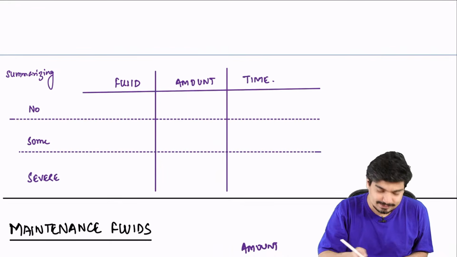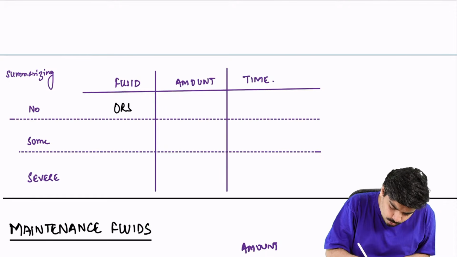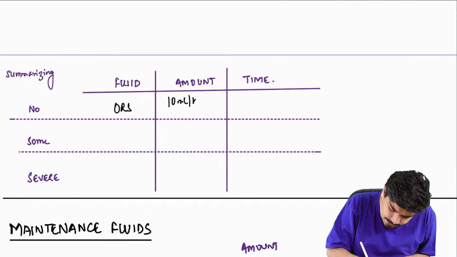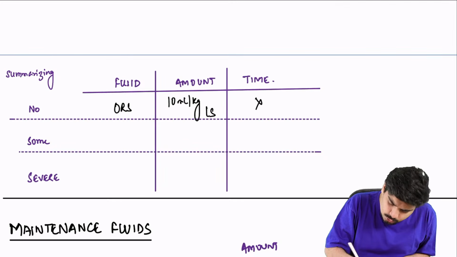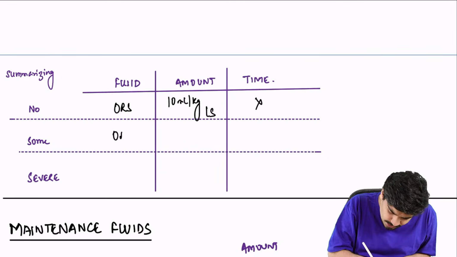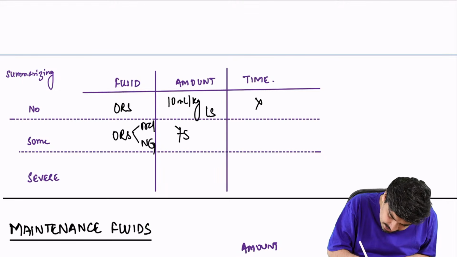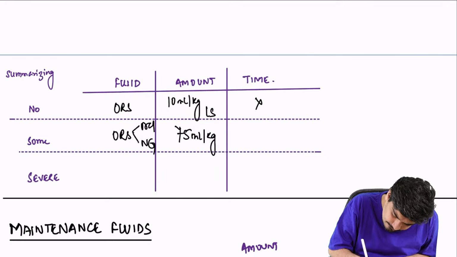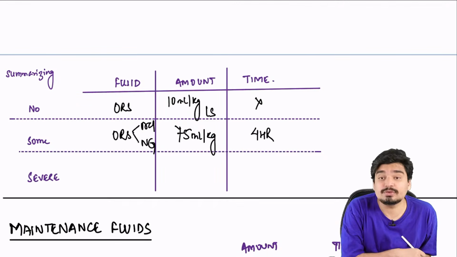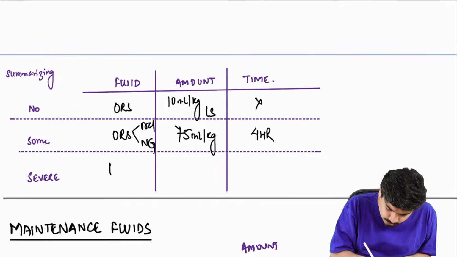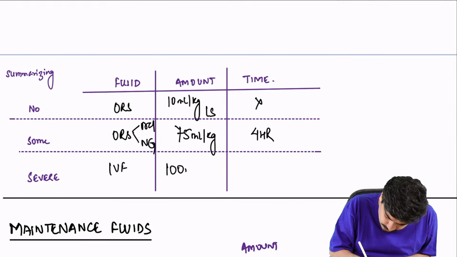I'll summarize. In no dehydration, what do we use? We use ORS. What is the amount? We give 10 ml per kg with each loose stool. No time point. In some dehydration, we again use ORS, which can be given orally or via NG. We give 75 ml per kg over 4 hours. In severe dehydration, we use IV fluids. How much? 100 ml per kg.